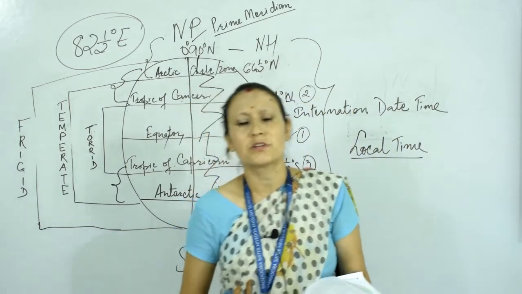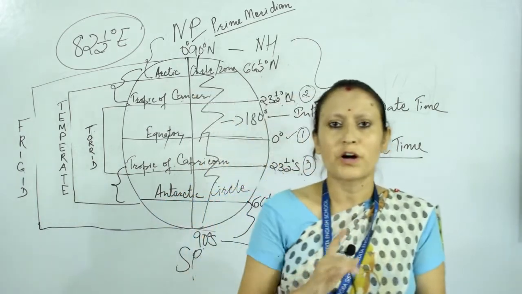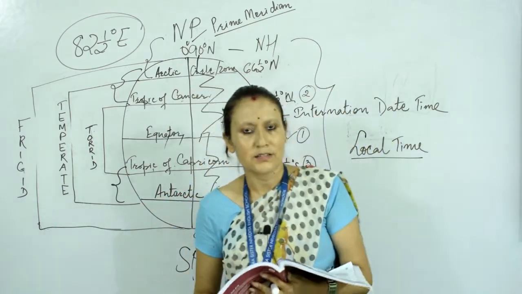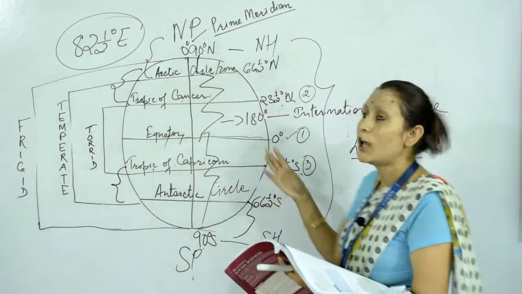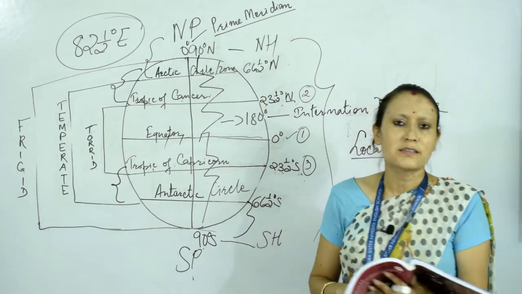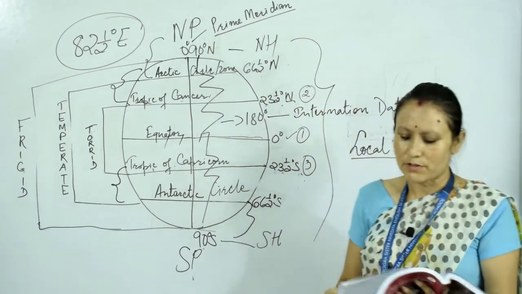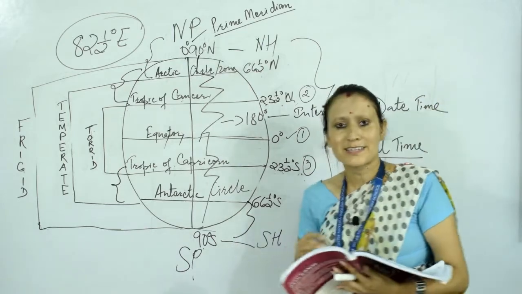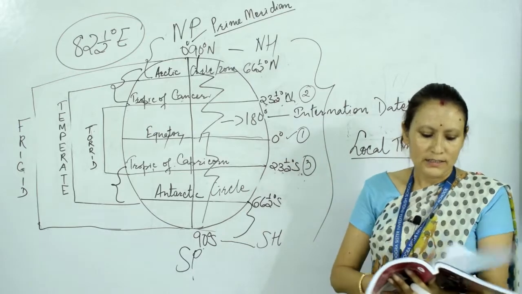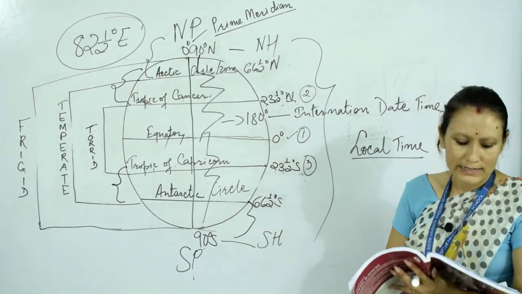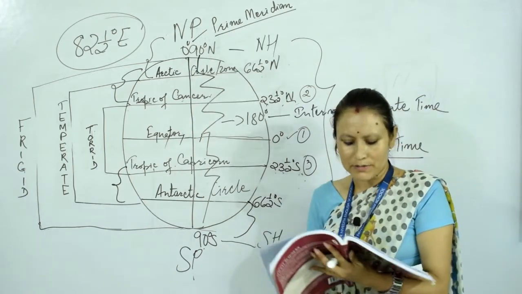Next, we have studied about longitudes. Longitudes are not parallel lines; they run from north to south and meet at certain points at the polar areas. The prime meridian, 0 degree longitude, divides the earth equally into the western and eastern hemispheres. The international date line is not a straight line, it is a zigzag line, at 180 degrees. And we have studied local time and standard time. So these are a few important topics we have discussed today.